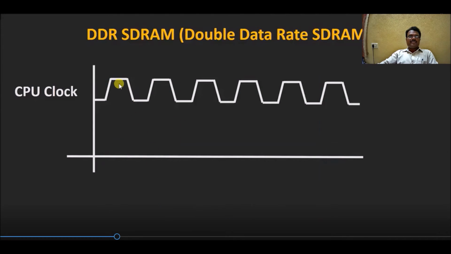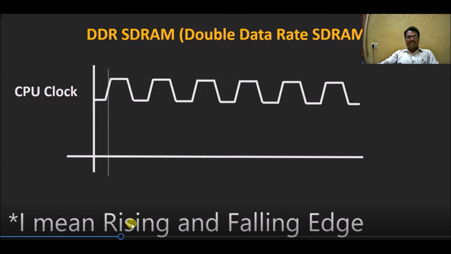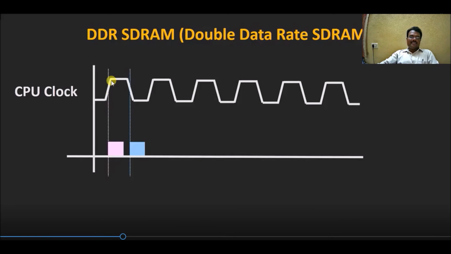In the rising edge only, it sends the data. Whereas double data rate SDRAM, it uses the rising and falling edge. It sends the data in two phases, on the rising edge and also on the falling edge. That's why it is called double data rate.